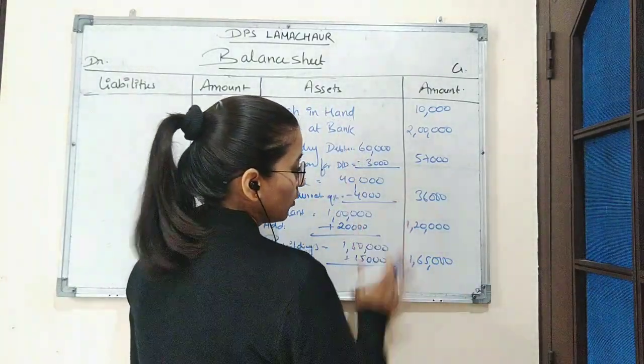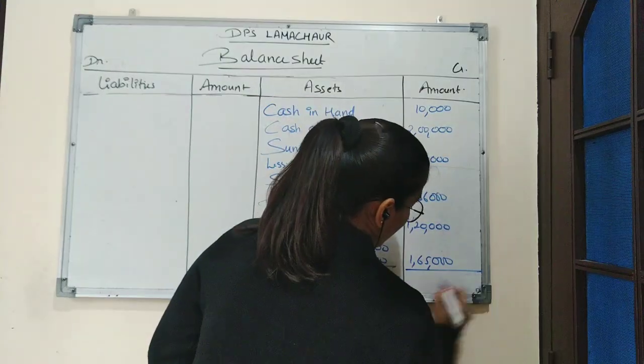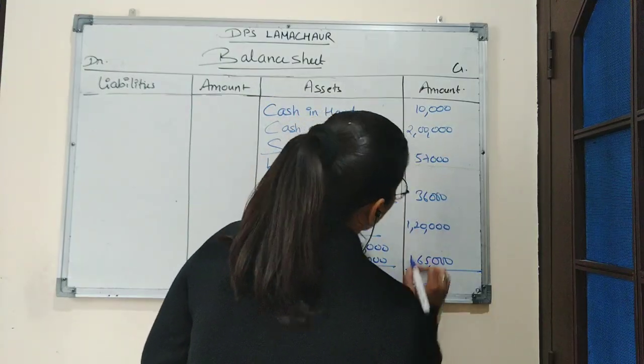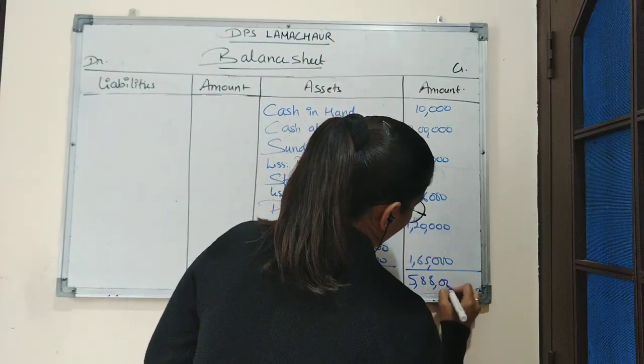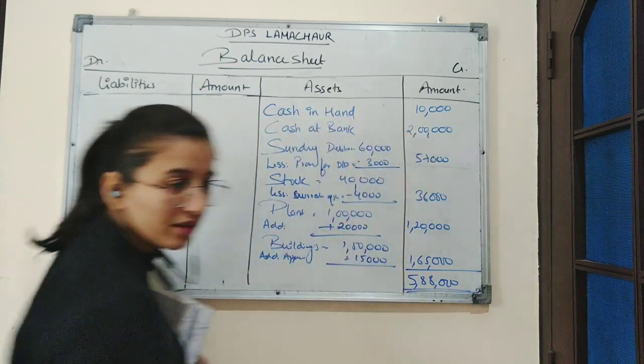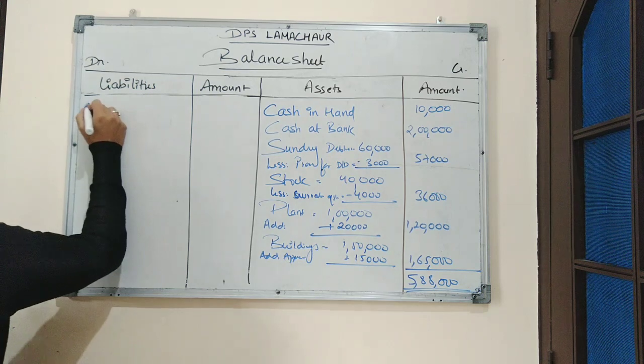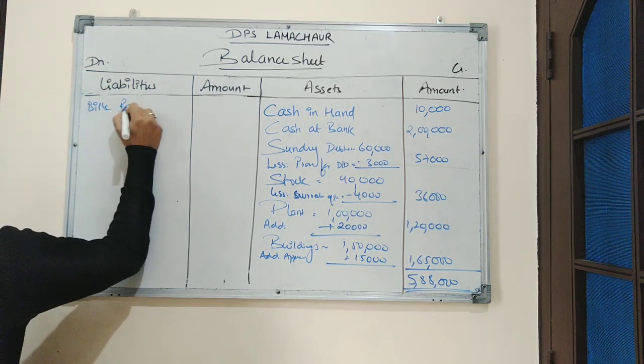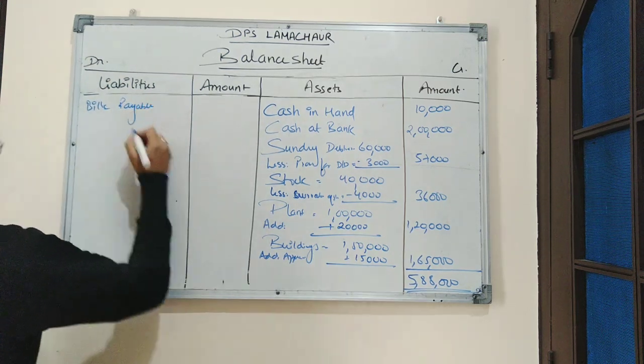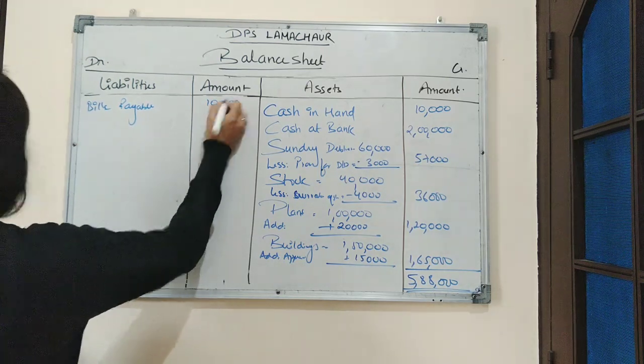So now we will add the total of amount on asset side, which is 5,88,000. Now on the liability side it is given bills payable amounting to rupees 10,000.